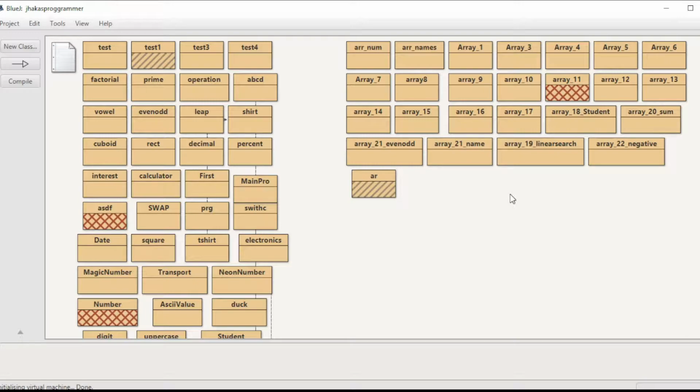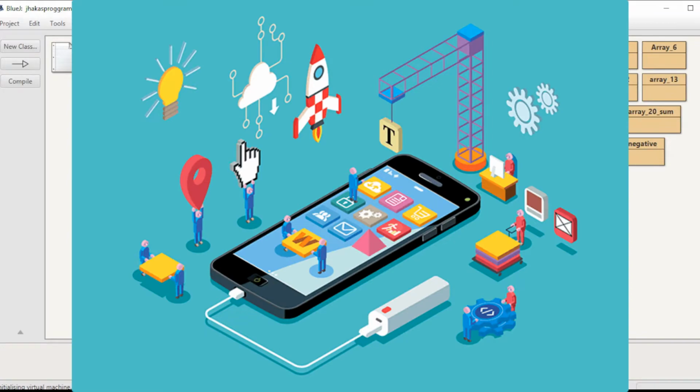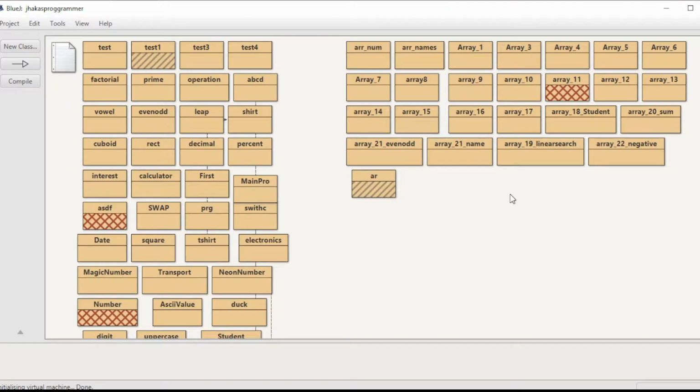So that's quite cool. Now 9 million developers all over the world use Java, particularly for client servers, web applications, app development and many more. So it's better to learn such a good programming language.